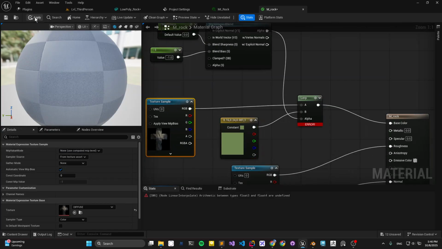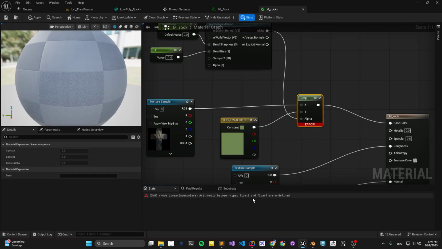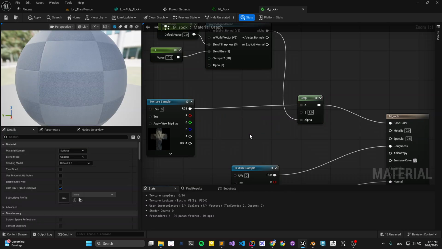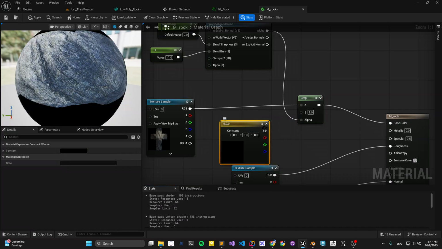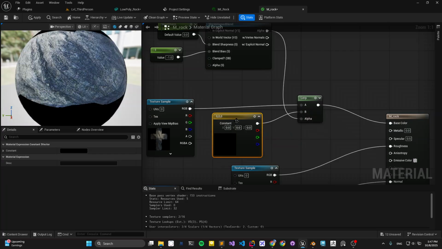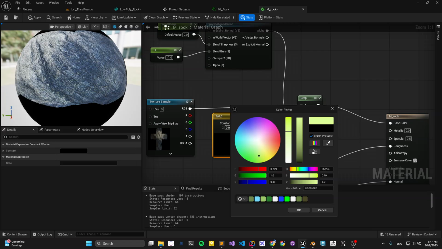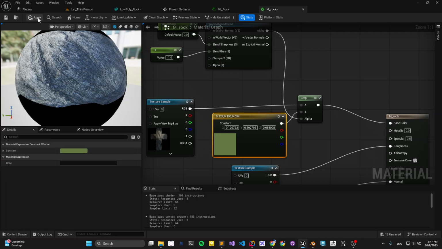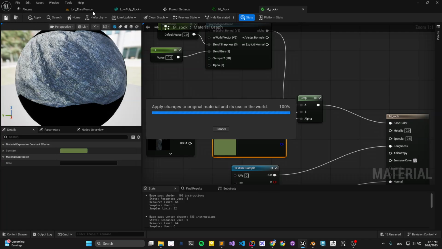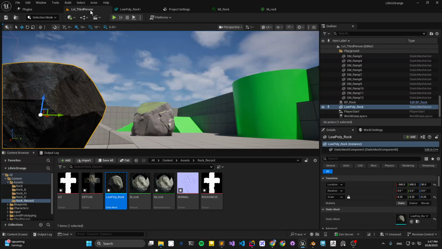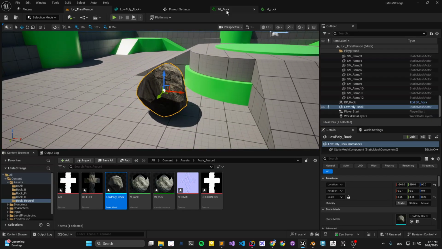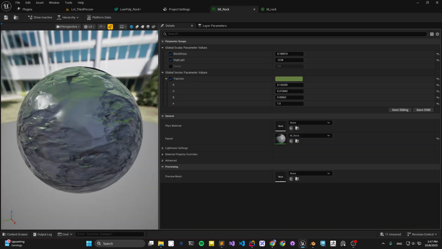I see there's some error. It needs the 3 key. And then we use the same generally greenish color and save, and then we can increase this.